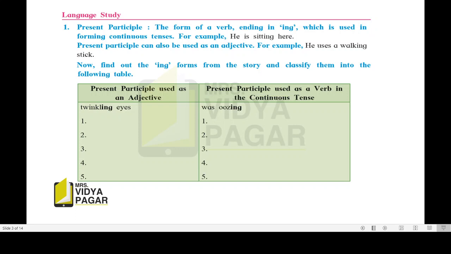Okay, see the example. Twinkling eyes. Twinkle means to shine. This is a verb. We add ing there. It turns into present participle, but here it plays the role of an adjective. How? It tells us something about the eyes. Twinkling eyes. In this way, we are going to find out the present participle used as an adjective from the story, and also we are going to find out present participle used as a verb in the continuous tense.